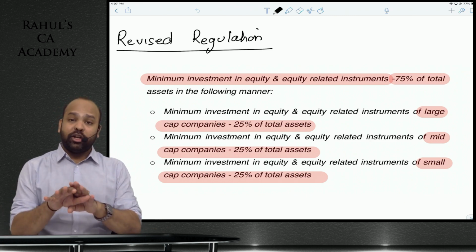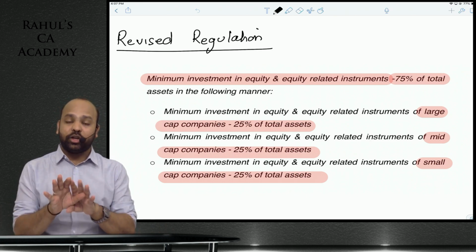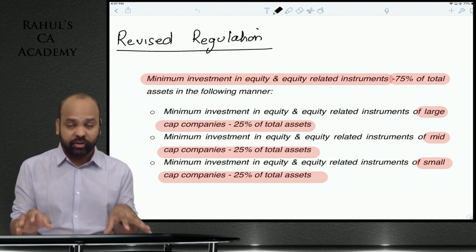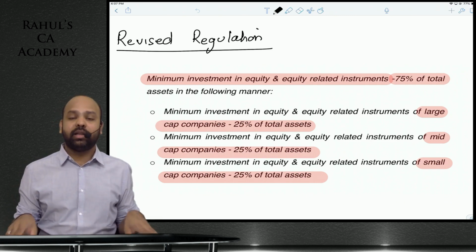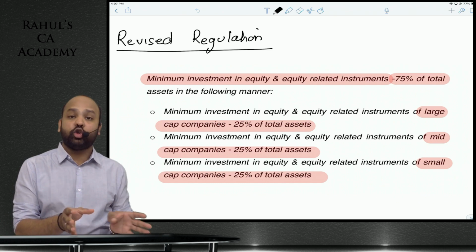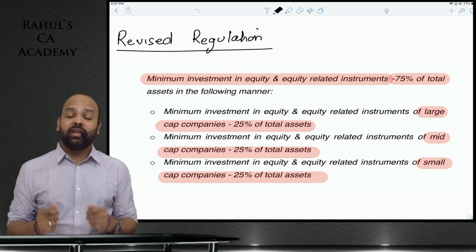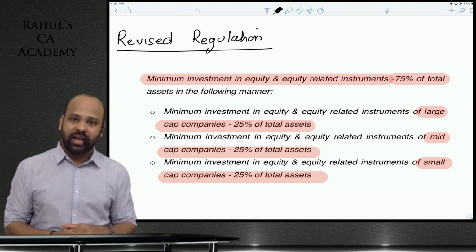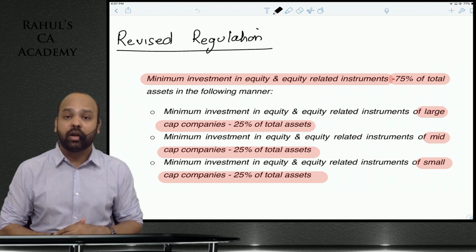So to ensure that there is comparability, to ensure that they actually comply with the objective of the scheme, SEBI has made it mandatory that they have proper asset allocation to all the three categories of stock. Hence this regulation has been released, and this condition has been revised.